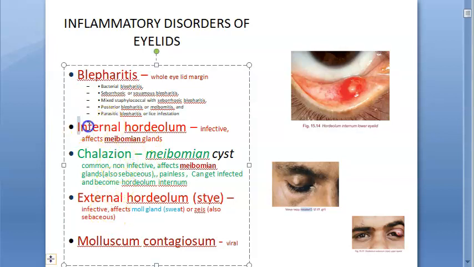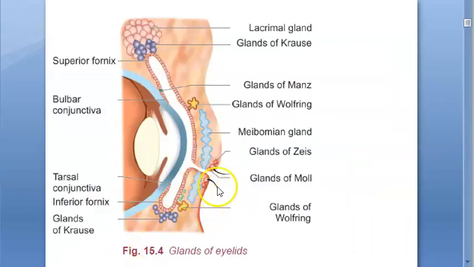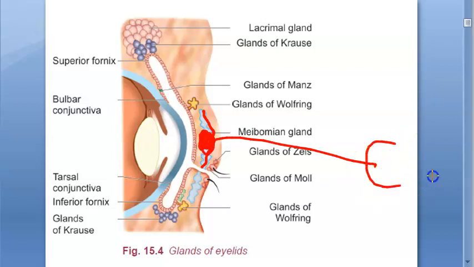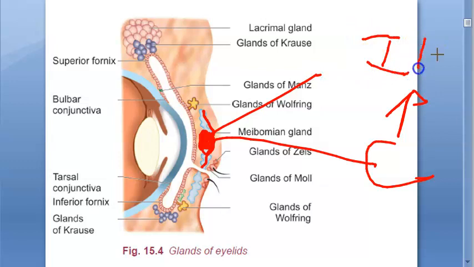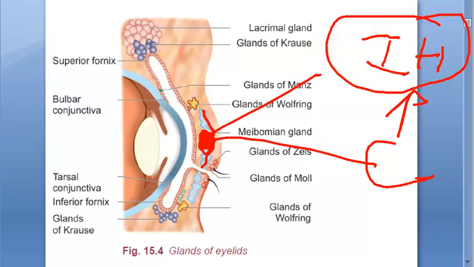So where are we? We are looking at internal hordeolum. Basically, it's an infective condition which affects the meibomian glands. In meibomian glands, two things can be there, chalazion or internal hordeolum. So where are the meibomian glands? Here. This is the meibomian gland. If it has the secretions inside, that will become a chalazion, which we have already seen. If that gets infected, it will become what is called an internal hordeolum. Or directly, the meibomian gland can get infected and become an internal hordeolum.